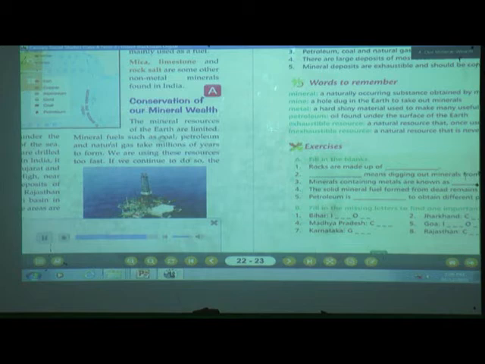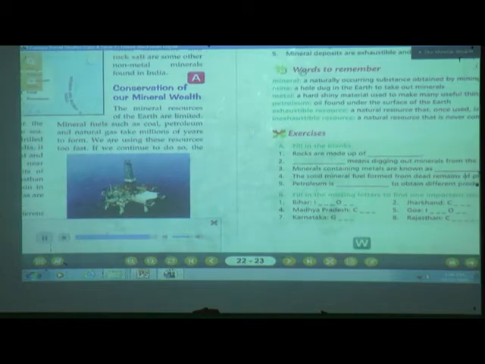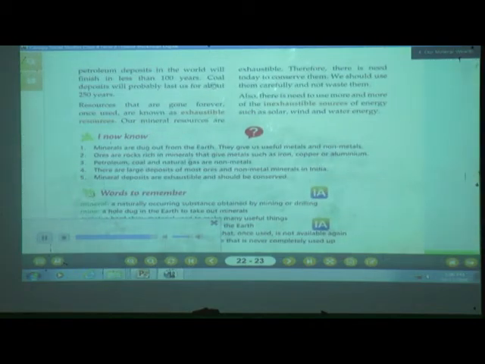Conservation of our mineral wealth. The mineral resources of the earth are limited. Mineral fuels such as coal, petroleum and natural gas take millions of years to form. We are using these resources too fast. If we continue to do so, the petroleum deposits in the world will finish in less than 100 years. Coal deposits will probably last us for about 250 years.